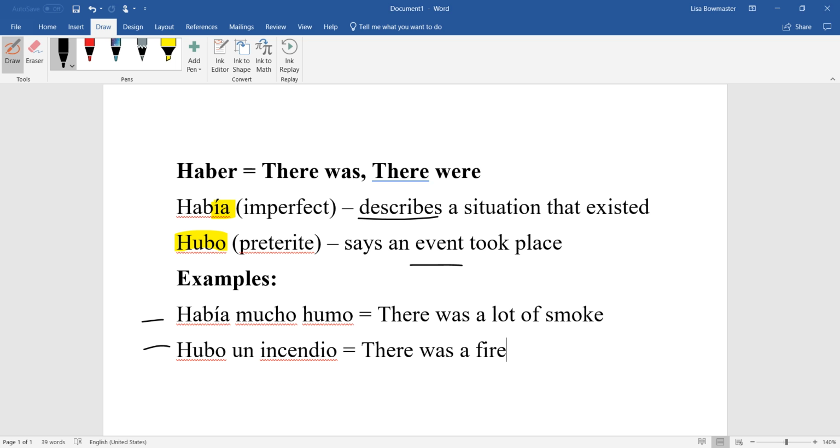So when you come across the verb haber, think, is it describing or is it an event? And then choose hubo or había.